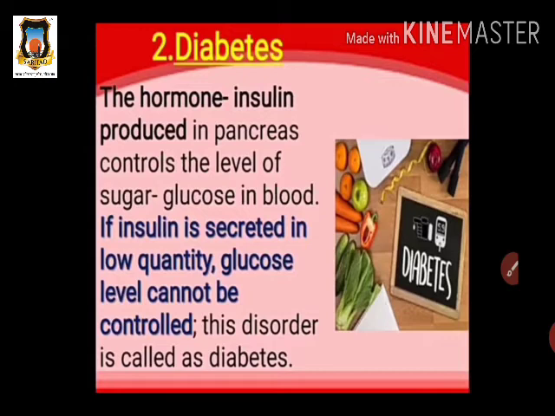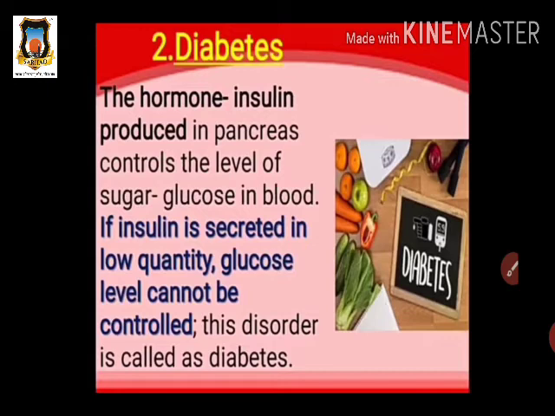Where is the hormone insulin produced? It is produced in the pancreas. This is the gland which is present in our digestive system. These control the level. What is the function of this insulin? The function is that insulin controls the sugar, glucose, in our blood.